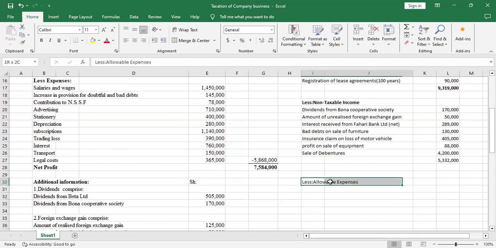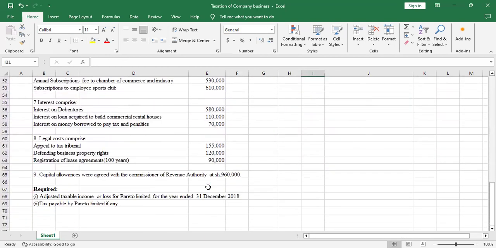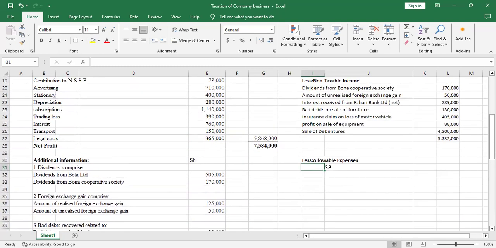So you check the additional information, we were told that capital allowances, number 9, were agreed with the Commissioner of Revenue Authority at shillings 960,000. So we just write capital allowances because those are the only items you include under allowable expenses. It was agreed at 960,000.